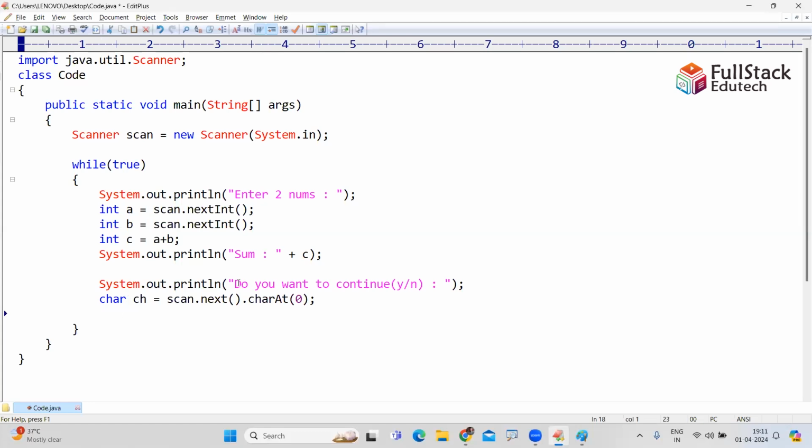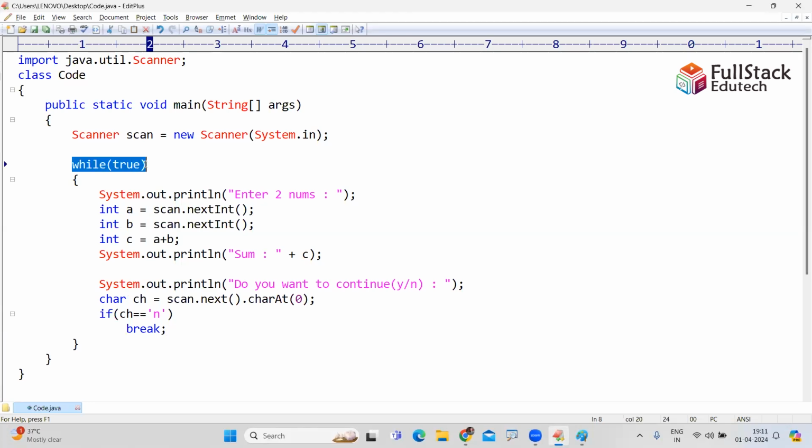Look at this. Do you want to continue? If they give yes, we need to continue. If they give no, we need to stop. So if the character equals n, no, then simply stop, which means break. Just break. It will stop automatically.